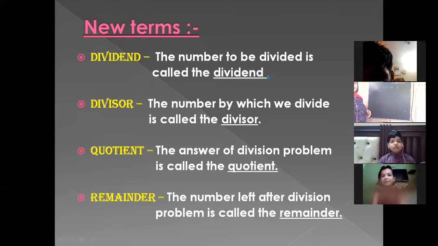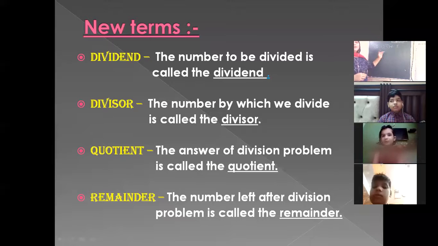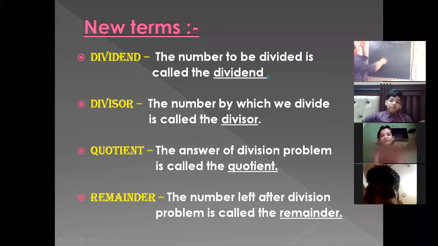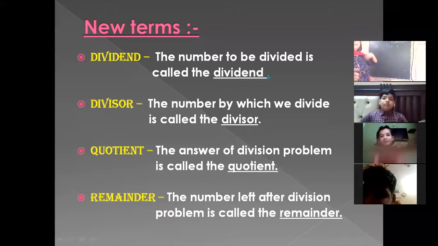Ma'am is going to tell you that 25 is a number that we are going to divide. And by which number are we going to divide? Yes, by 6 we are going to divide.